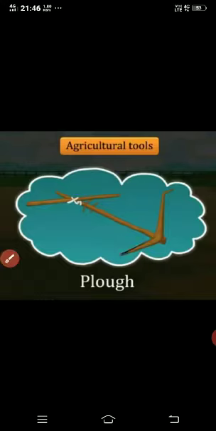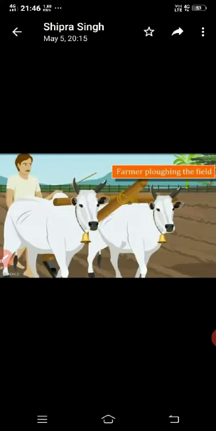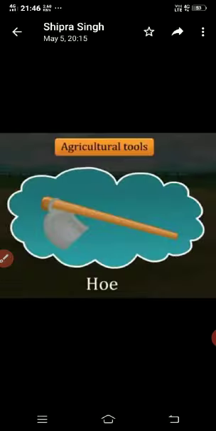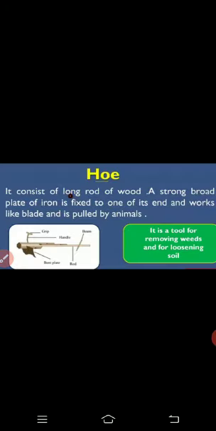Nowadays, the plow is replaced by modern agricultural implements, that is, the hoe. The hoe is used for removing weeds and loosening the soil. The structure of the hoe is shown here.